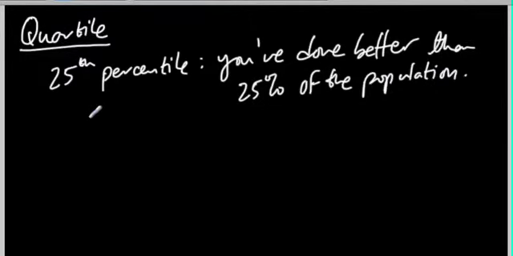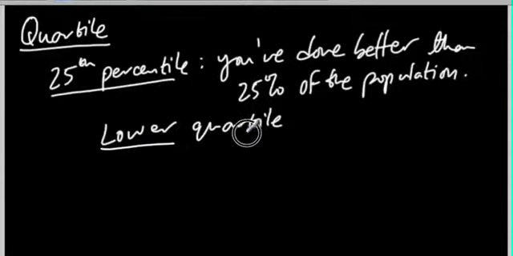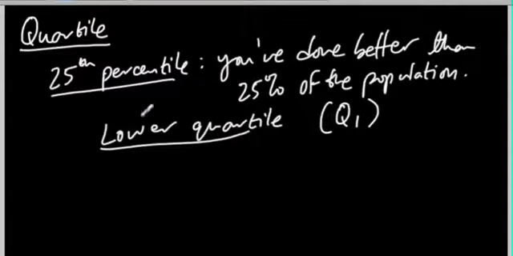And this is called the lower quartile. So the 25th percentile is called the lower quartile. So we call this Q1. Okay, it's Q1. Let's do the next one.